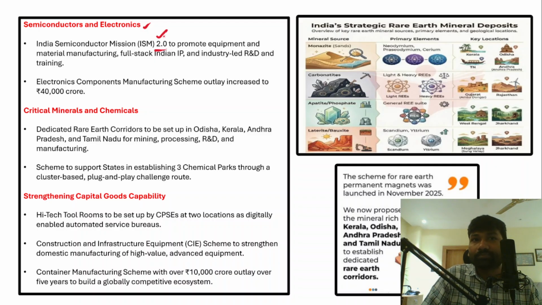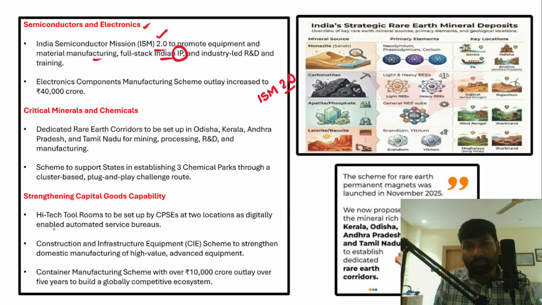With that vision, the Semiconductor Mission 2.0 has been launched. The Semiconductor Mission 2.0 focuses on, or promotes, equipment and material manufacturing and full stack Indian IP, intellectual property rights, and it also focuses on industry-led R&D plus training as well.